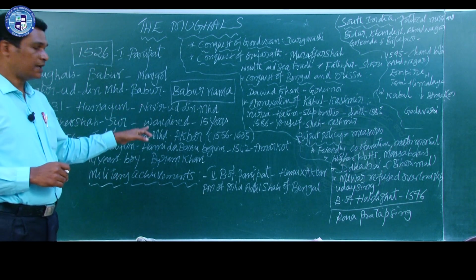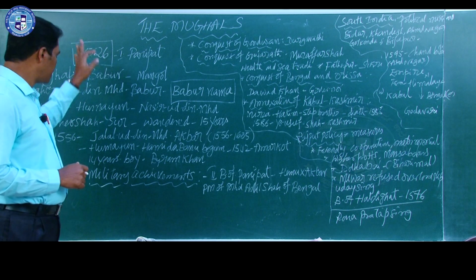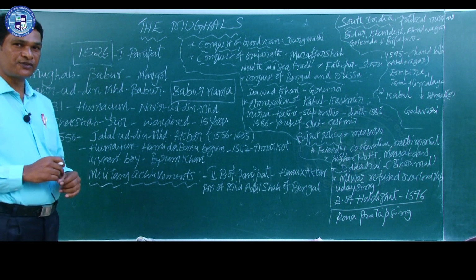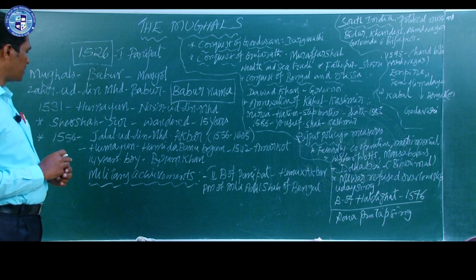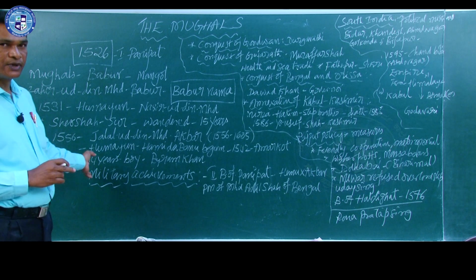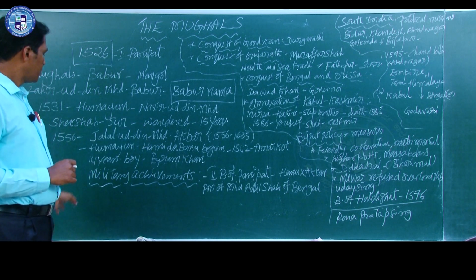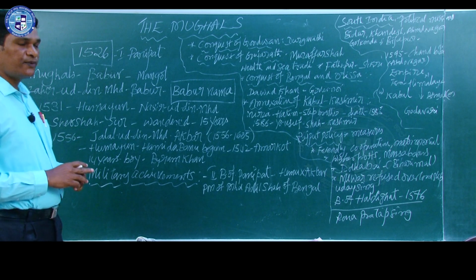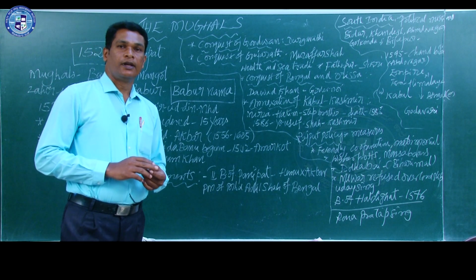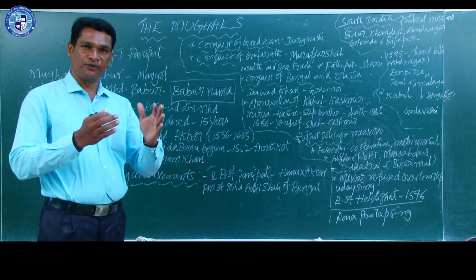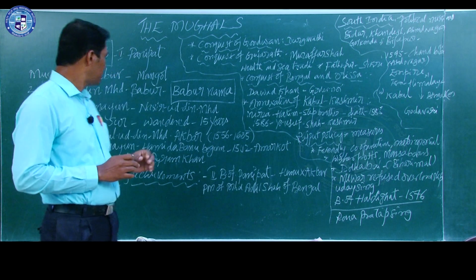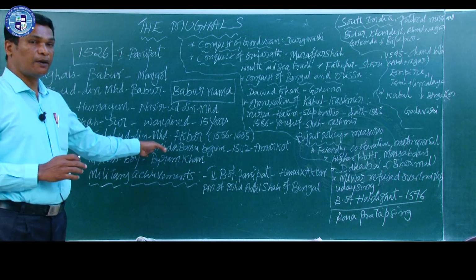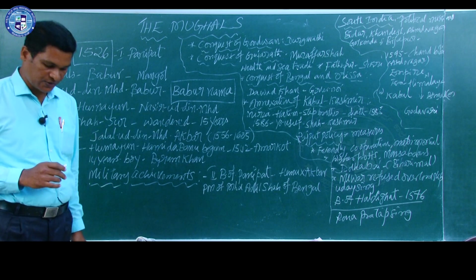So, he regained his throne after 15 years, but unfortunately he could not rule for many years after regaining his throne. So here in the year 1556, Humayun died and his son Jalaluddin Muhammad ascended the throne.